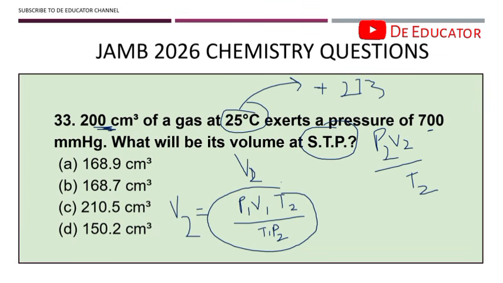Okay, so T2, remember that T2 is standard temperature. So standard temperature is 273 Kelvin. All right, so P1 700, V1 200, T2 is standard temperature, 273. Then T1 is 25 degrees Celsius, then you add 273, that should give us 298. Then our P2, standard pressure, is 760 millimeter mercury. By the time you do that, you will arrive at an answer which is 168.7 centimeter cube.